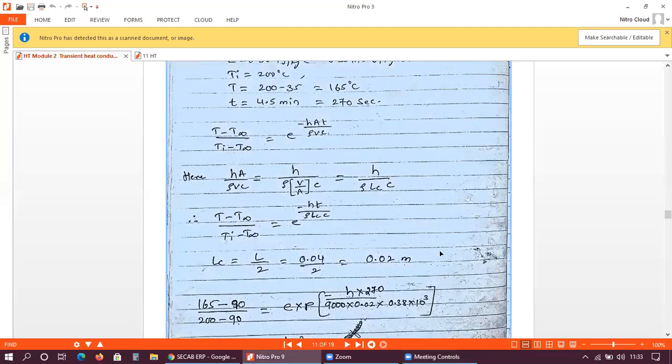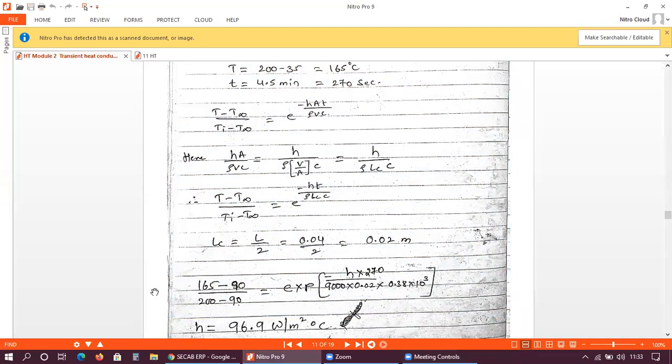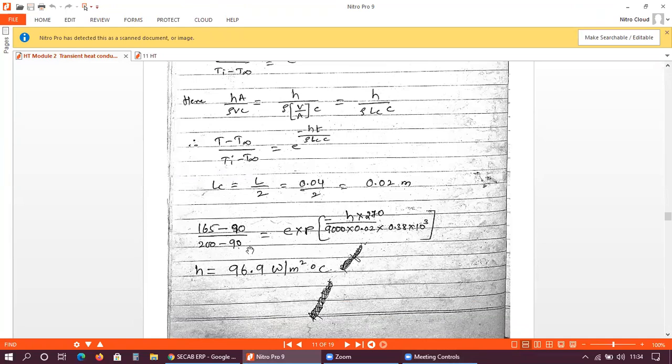Now substitute these values here. T is the temperature at that time instant, that is 165 degrees Celsius, minus 90 degrees Celsius, which is the temperature of the fluid or air. 200 degrees Celsius is the initial temperature of the plate, minus again T infinity, that is 90 degrees Celsius, is equal to e raised to minus h into t.